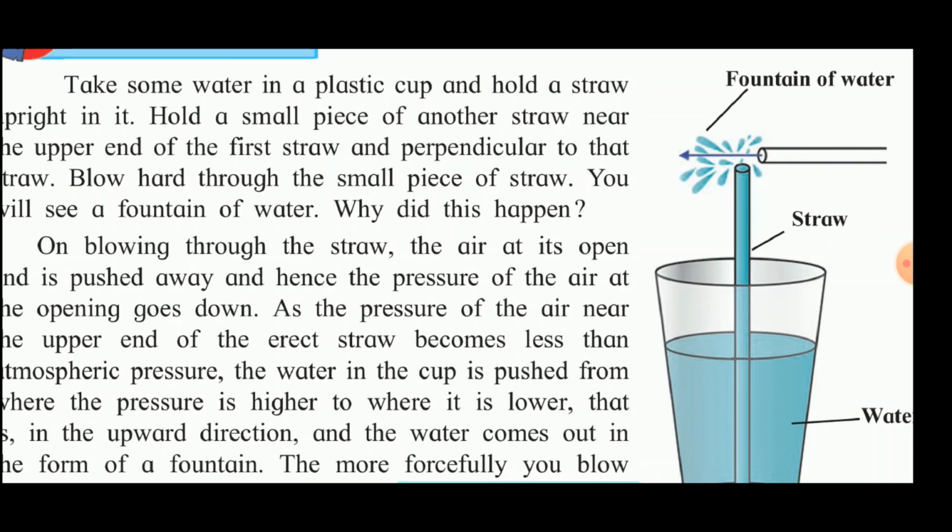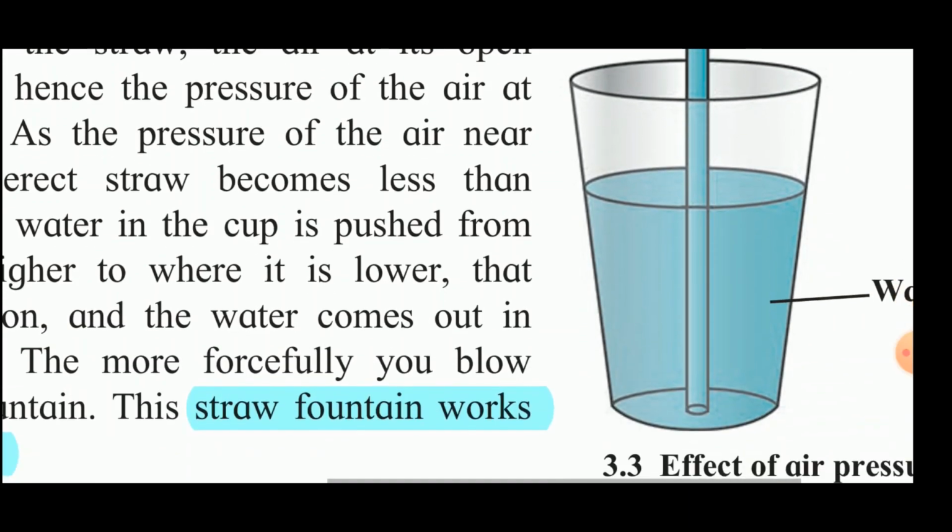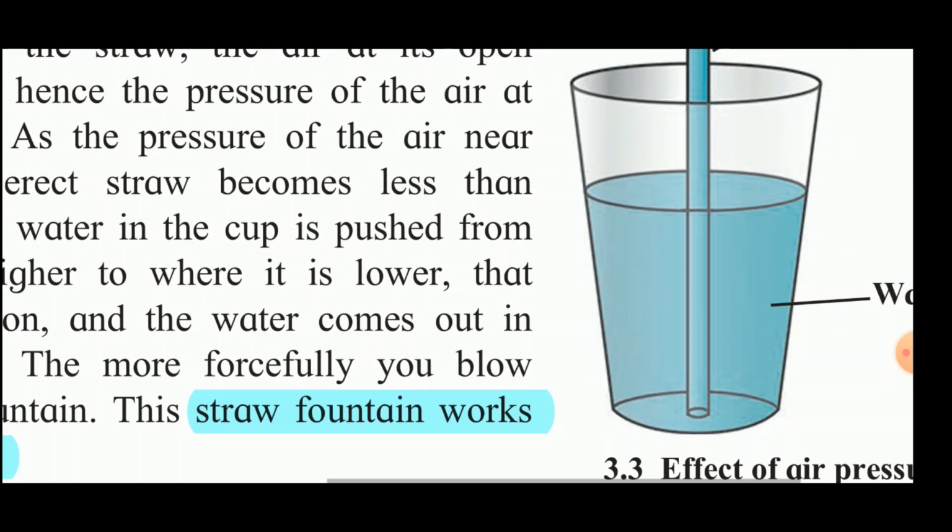Now on blowing the air through this upper straw, what happens here? The air on this vertical straw is rarefied, it is moved away. So naturally there the air pressure decreases. Now the air pressure at the bottom of this straw, or in the water, is more.